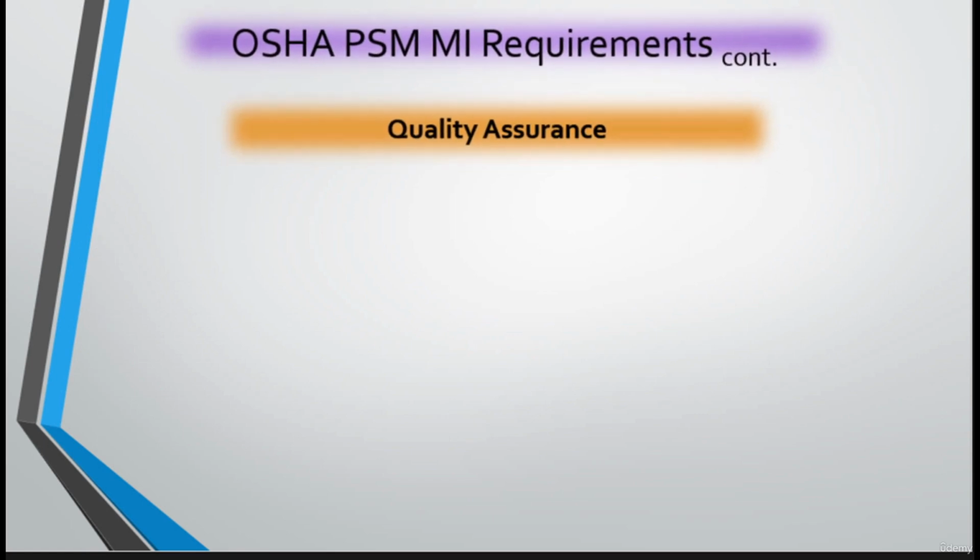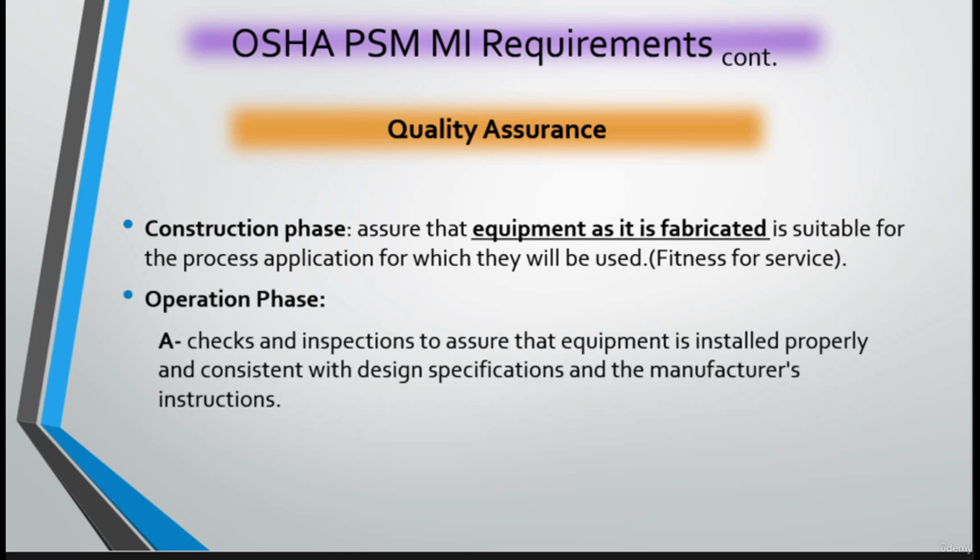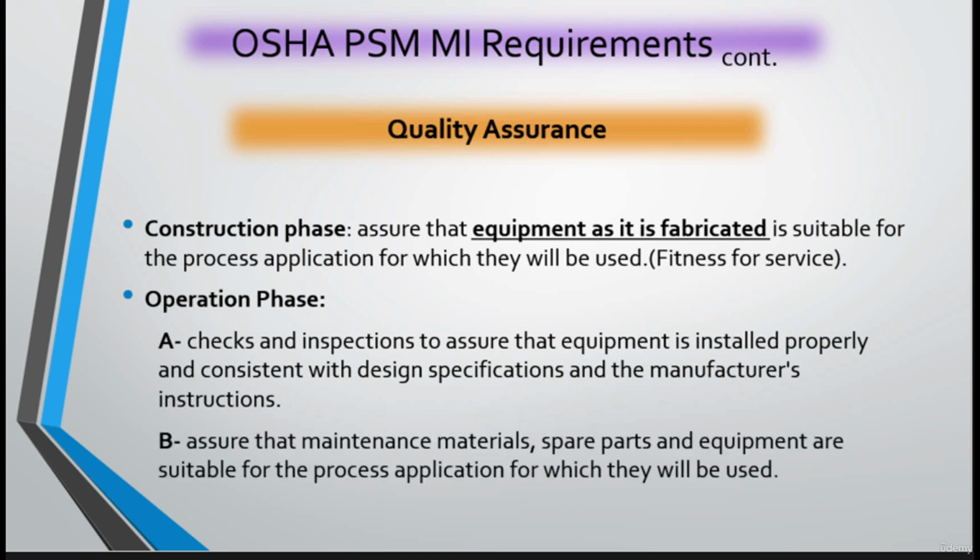And regarding the quality assurance, we have two phases. The construction phase, upon which the employer shall assure that equipment as it is fabricated is suitable for the process application for which they will be used, which is also known as the fitness for service. And regarding the operation phase, we should know that checks and inspections to assure that equipment is installed properly and consistent with design specifications and with manufacturer instructions should be done. And also, we should make sure that maintenance materials, spare parts on the equipment are suitable for the process application for which they will be used.